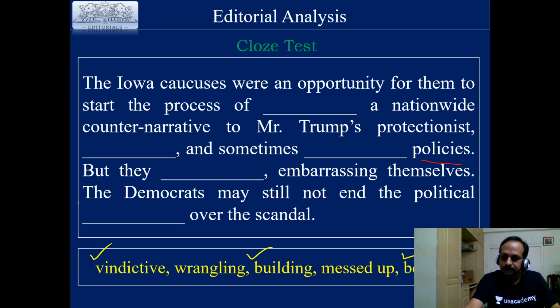But they. What is the next one? But they. You're left with two words. One is wrangling, the other one is messed up. It should be either wrangling or messed up.